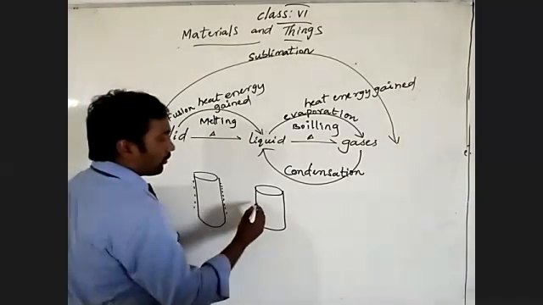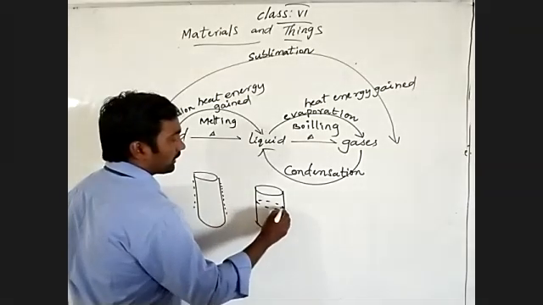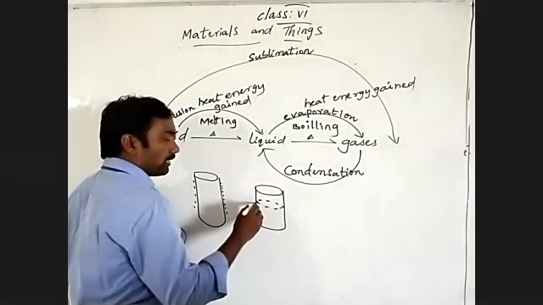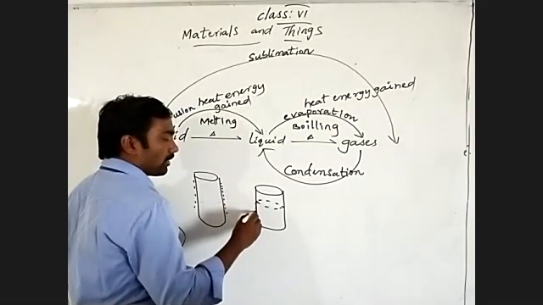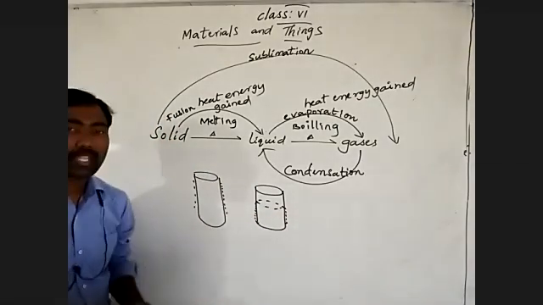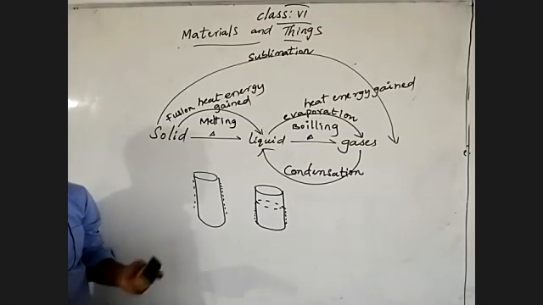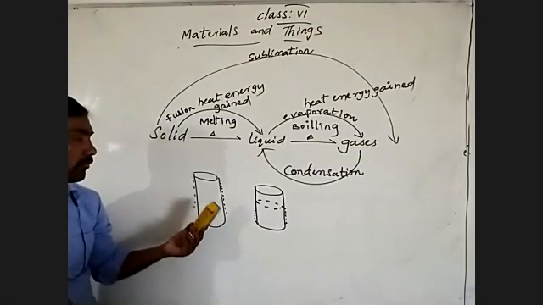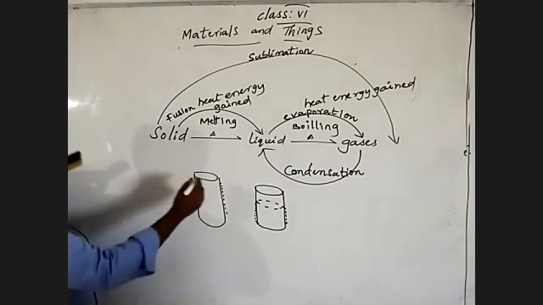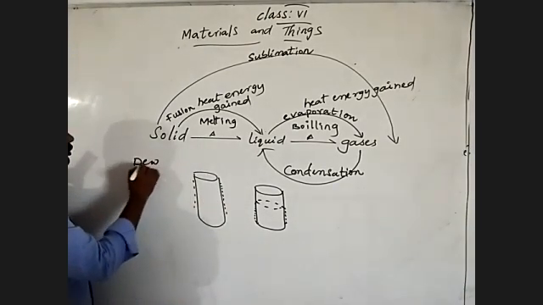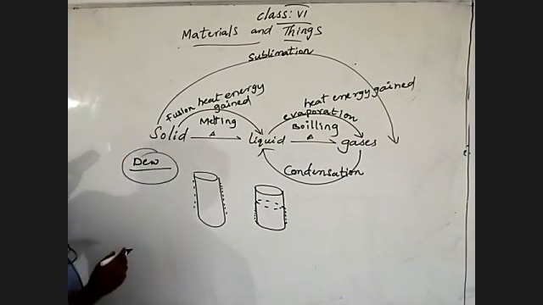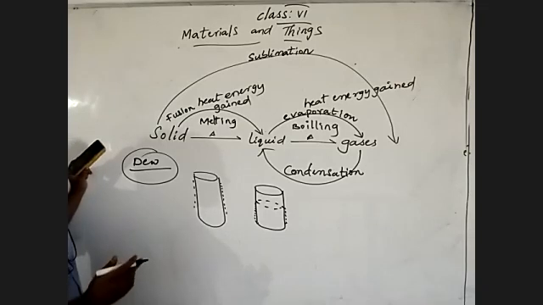After some interval of time, we may observe some water droplets formed on the outer surface of the tumbler. How do they form? The formation of water droplets on the outer surface of colder bodies is nothing but dew. Dew means the formation of water droplets on the outer surface of colder bodies.